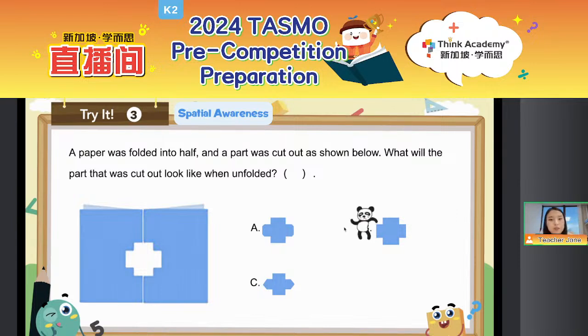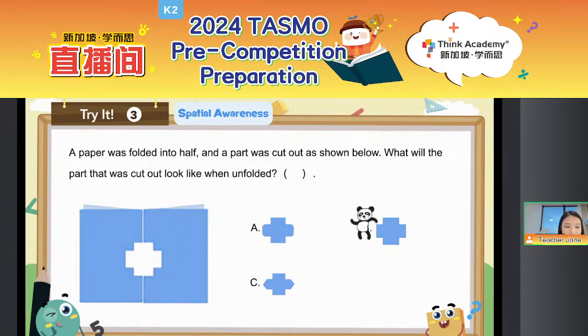For example, if Teacher Jane, how can I show? Okay, like this. If there's a transparent line, okay? If we unfold the hand, everyone, you can also do it with Teacher Jane. See, after we fold it along a line, no matter if the line is vertical or diagonal, they are always the same, right? Good job, everyone.